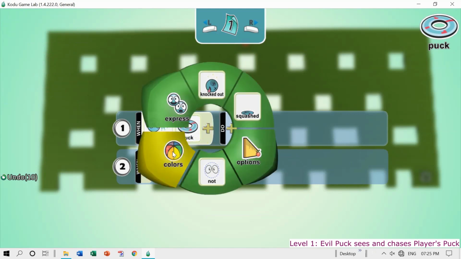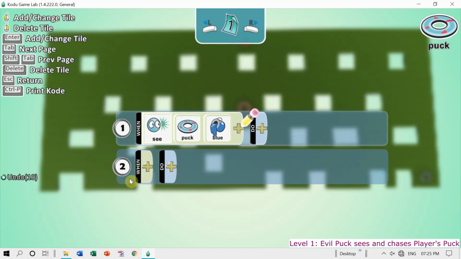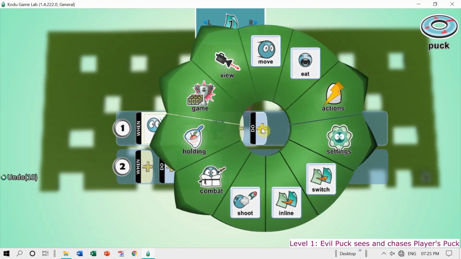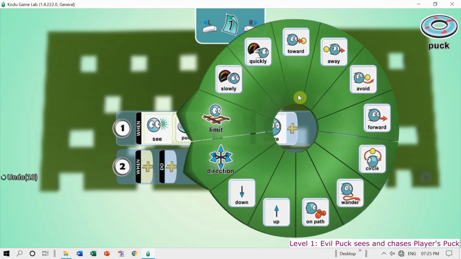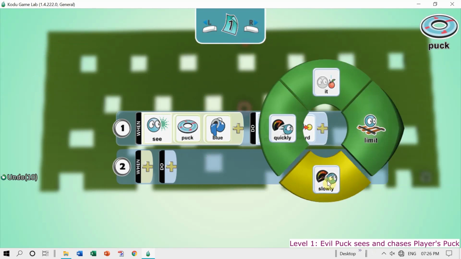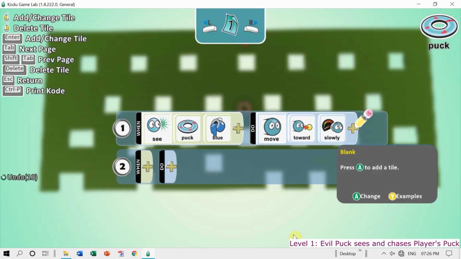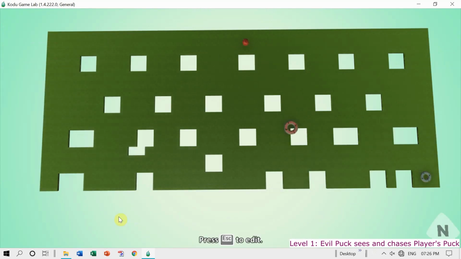As you know, in Kodu, the characters are identified by their colors, not by their names. There is no provision of giving names to the characters. So we identify by the color. So blue, as it sees the blue puck, it moves toward it. See how simple it is? Move towards that blue puck slowly. So this is done. Let us check this. As you see here, as I move player's puck, the evil puck is seeing it and chasing it. Did you notice? So this is also working fine.